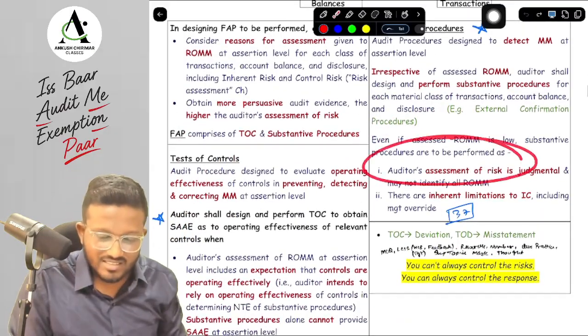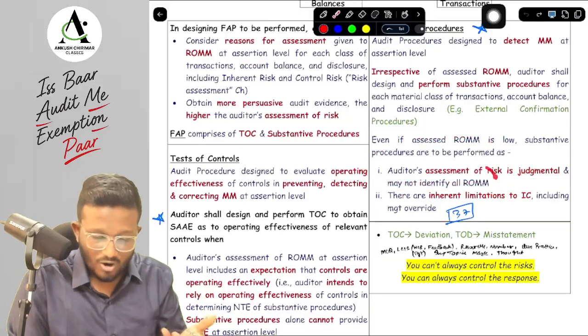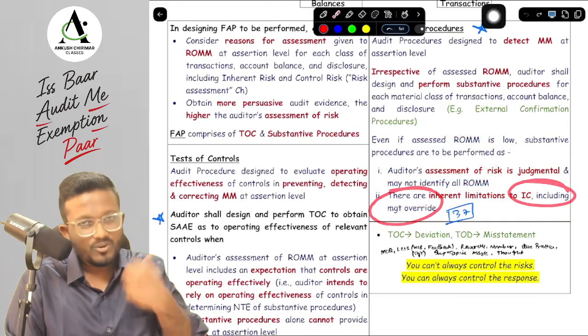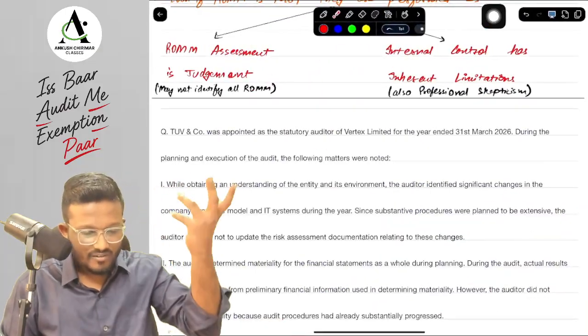Why sir? Because risk assessment is judgmental, it may not identify all RoMM, and there are inherent limitations in internal control, including management override. What is management override? We have covered it in your SA 240.